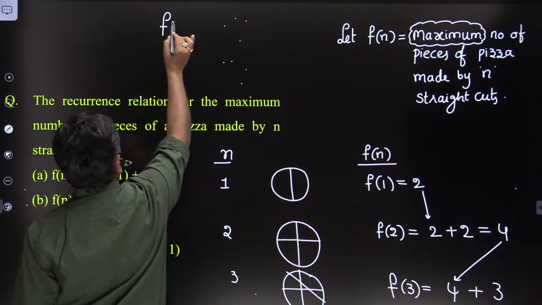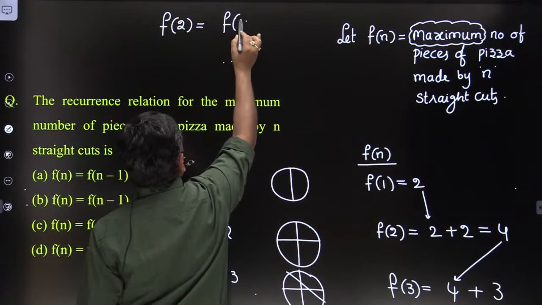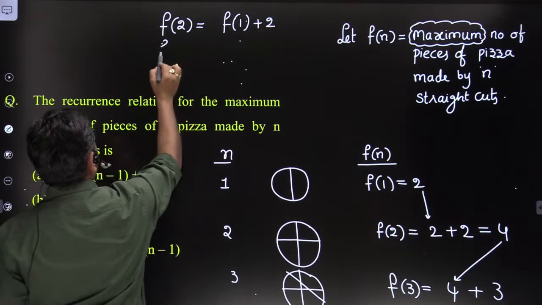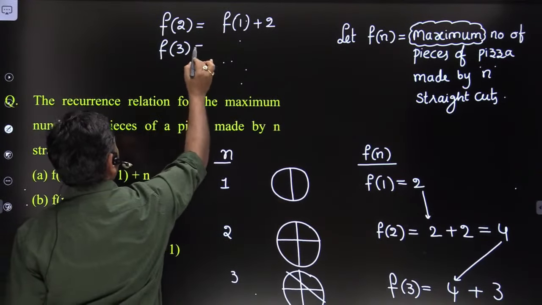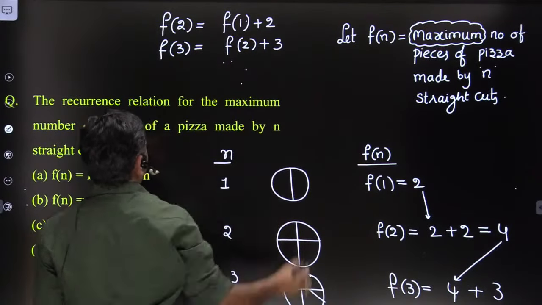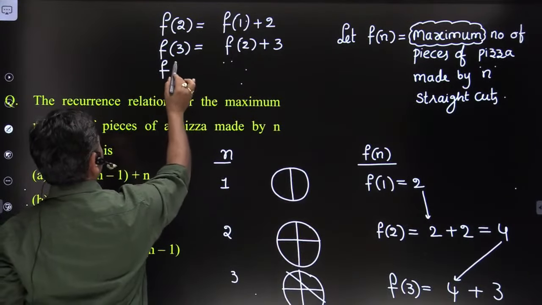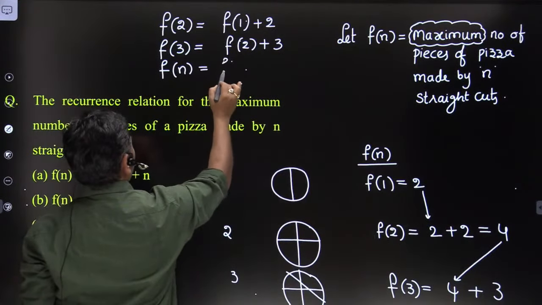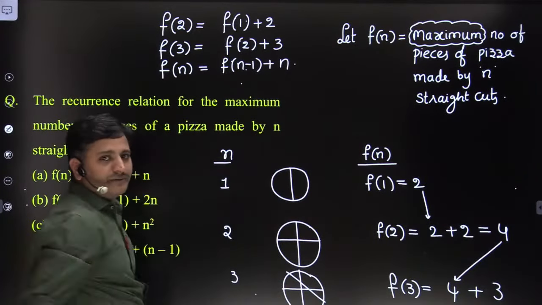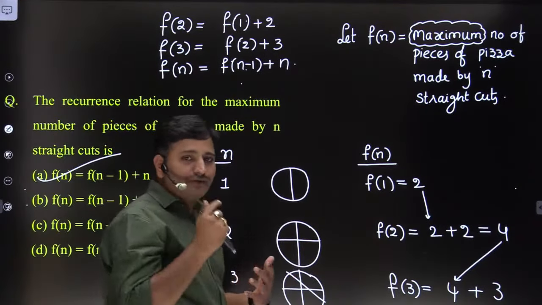The maximum number of pieces of pizza made by the second straight cut is equal to the maximum number of pieces made by the first straight cut plus extra how many pieces? 2. The maximum number of pieces made by the third straight cut is equal to the maximum number made by the second straight cut plus extra 3 pieces. Similarly, the maximum number of pieces made by n straight cuts is equal to the maximum number made by n minus 1 straight cuts plus extra n pieces, friends. So the correct answer for this question is option A. This is the way we have to develop the problem, friends.